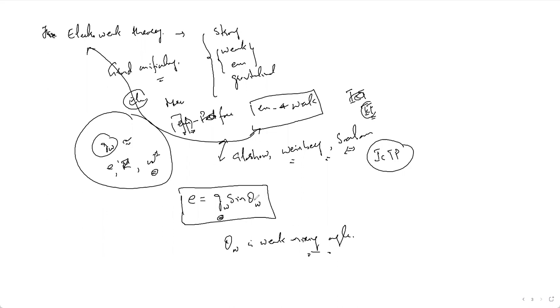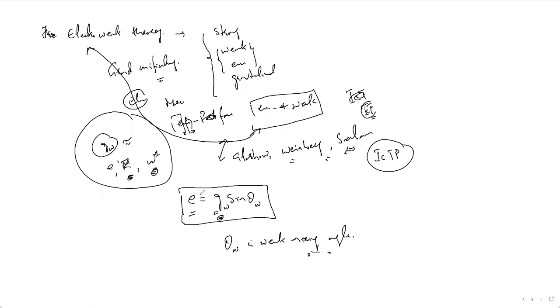We are going to discuss this weak mixing angle in the next lecture, which is the Cabibbo theory, so we will discuss it in detail there. So this gives you the relation between the electric charge E, the weak coupling constant, and also the masses of the Z and W plus/minus.